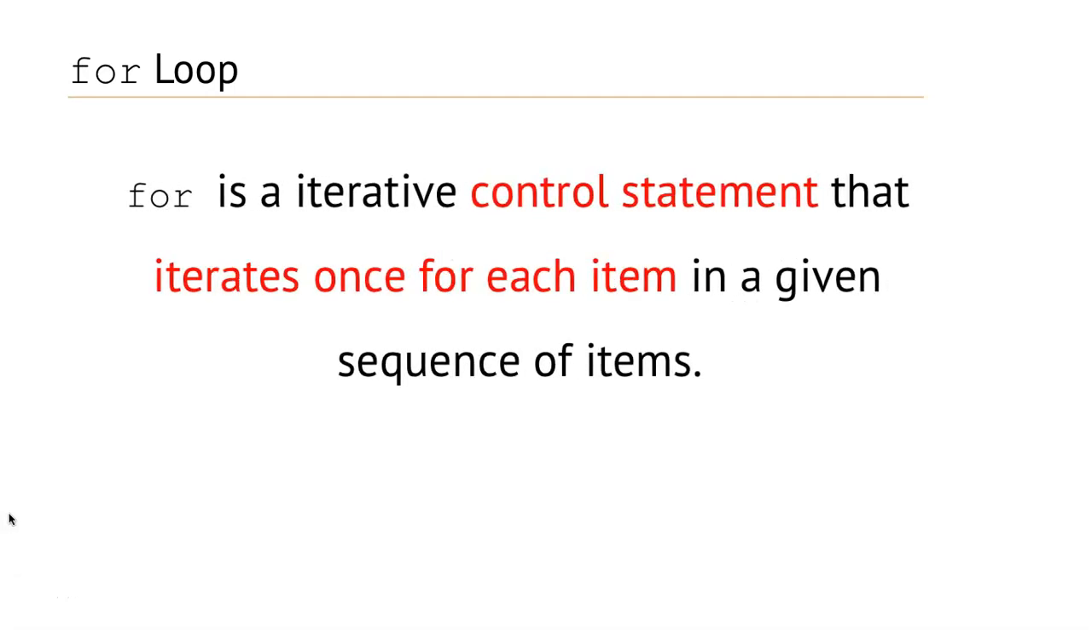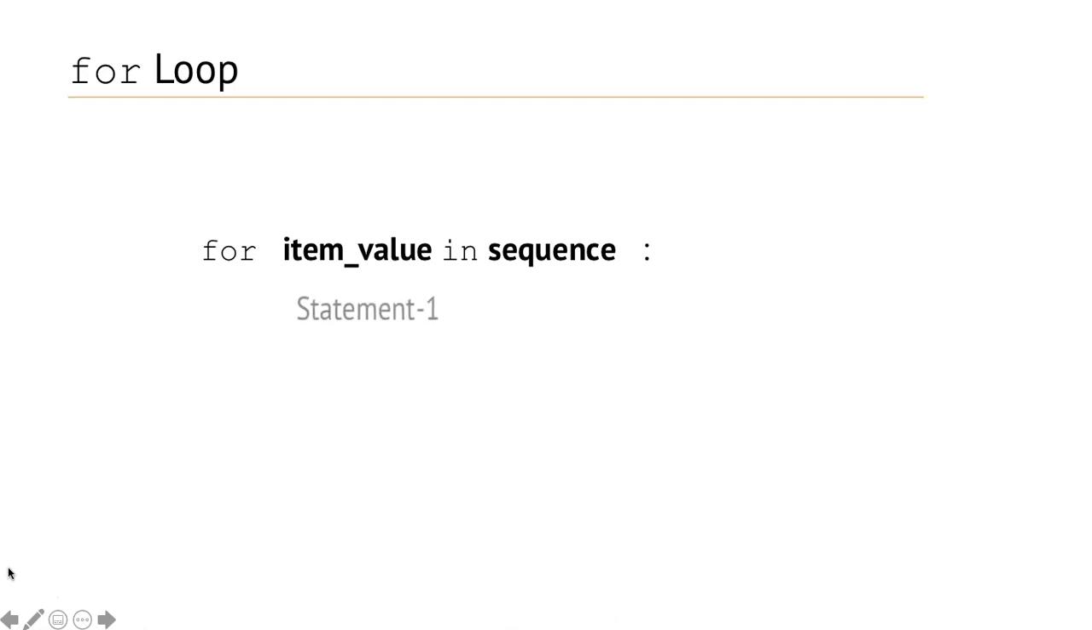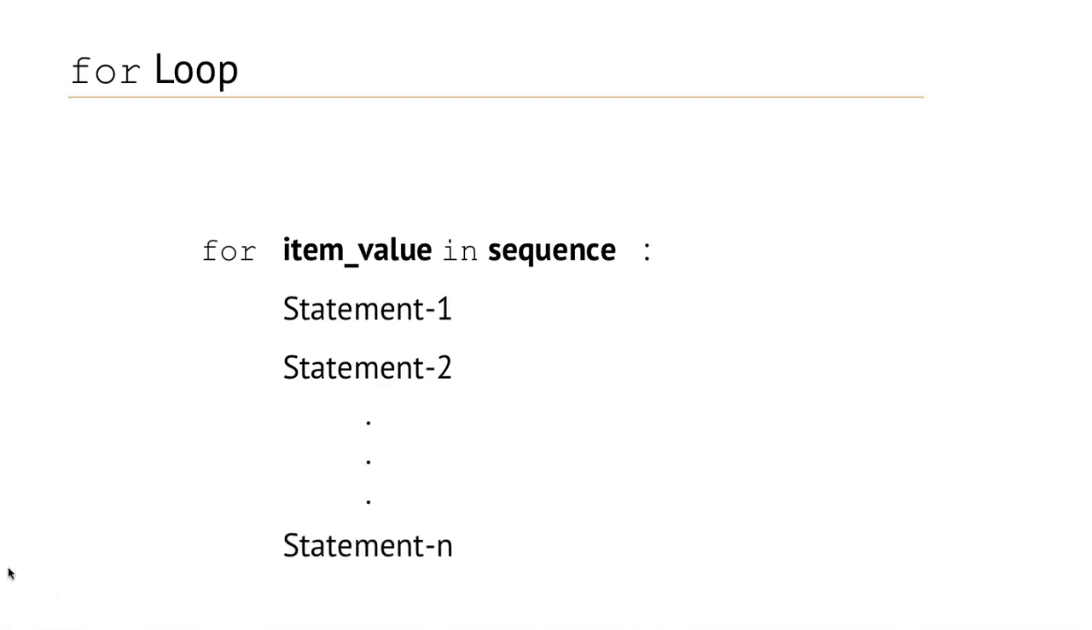Now let's understand for and while loop in Python. For is an iterative control statement that iterates once for each atom in a given sequence of atoms. And the syntax of for loop is for item value, that is some variable, then keyword in, then sequence, after that colon, followed by the body of the for loop, that is statement 1, statement 2 up to statement n.